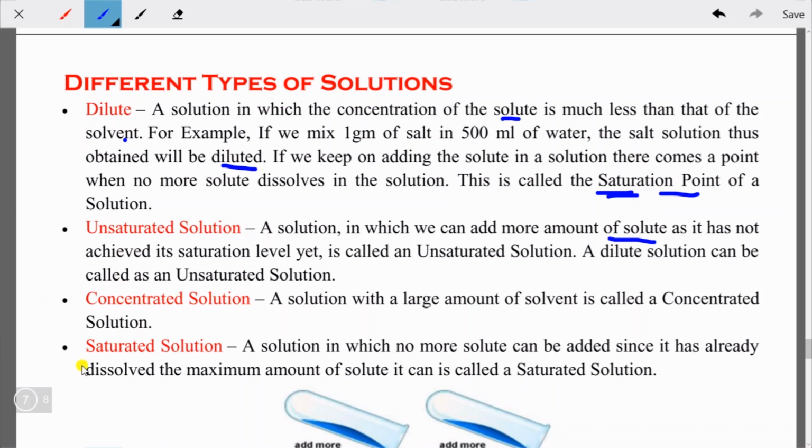Then you have saturated solution. The definition is again given here. A solution in which no more solute can be added, since it has already dissolved the maximum amount of solute, can be called a saturated solution.